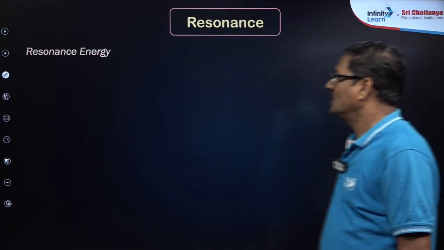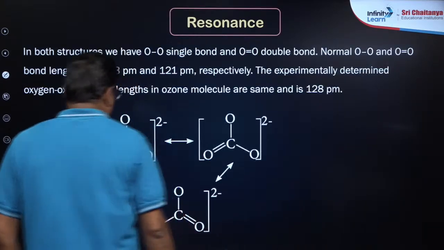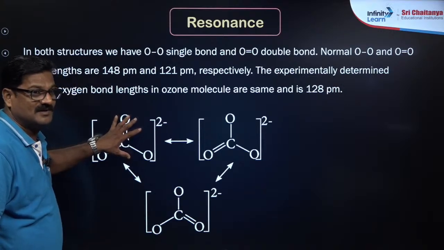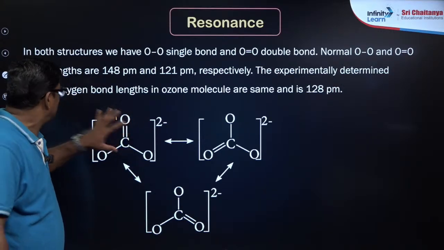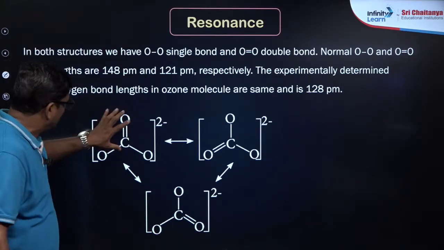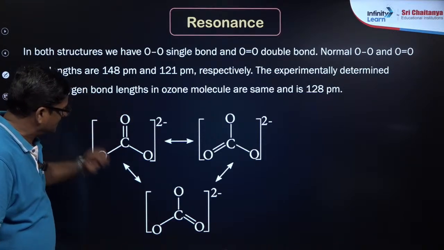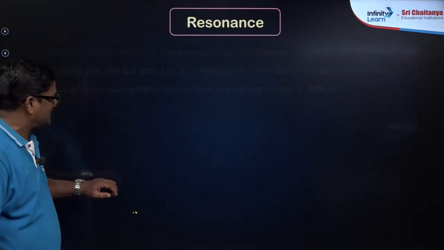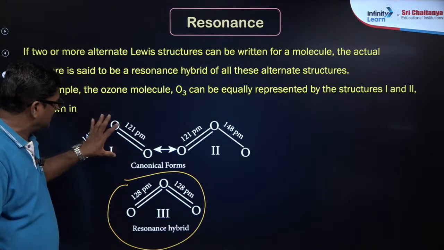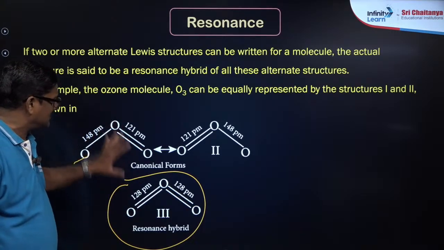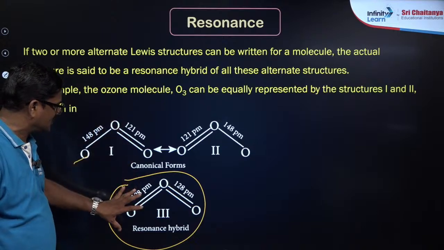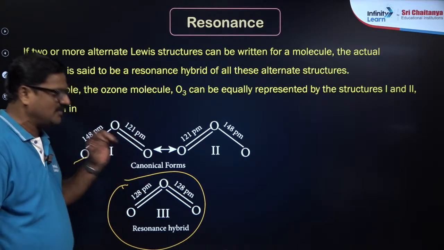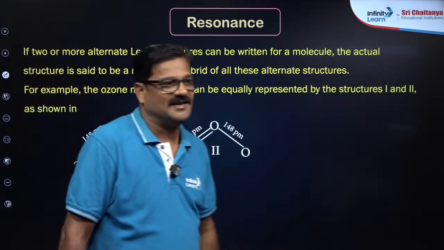Now let's see resonance energy. So I just want to say this structure has some energy, the canonical structure, and the resonance hybrid has some energy, right? So you can say this is a resonance energy, this is the resonating structure and this is the resonance hybrid. So the energy difference between these two is what you call resonance energy.